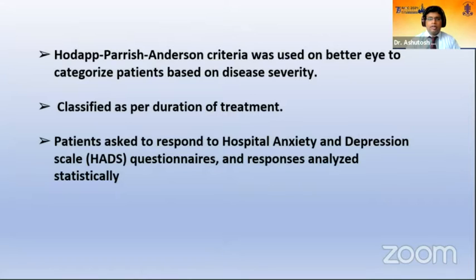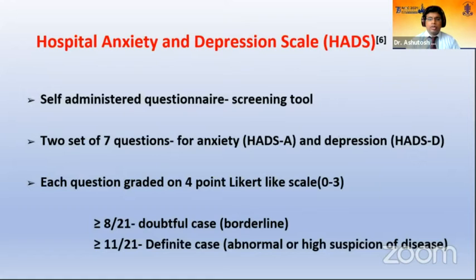We utilized the Hodapp-Parrish-Anderson criteria on the better eye to categorize the patients into mild, moderate, and severe based on disease severity. Patients were asked to respond to the HADS, or Hospital Anxiety and Depression Scale questionnaire, and the responses were analyzed statistically. The HADS questionnaire, in brief, is a self-administered questionnaire used as a screening tool.